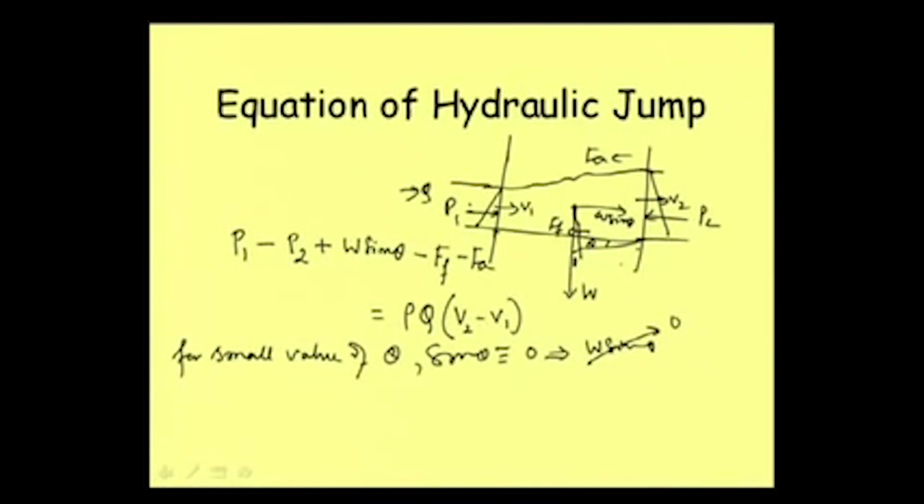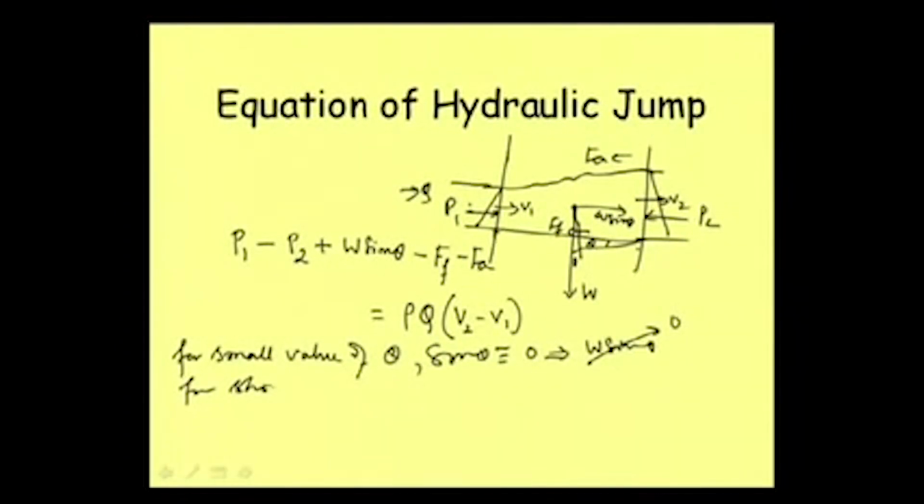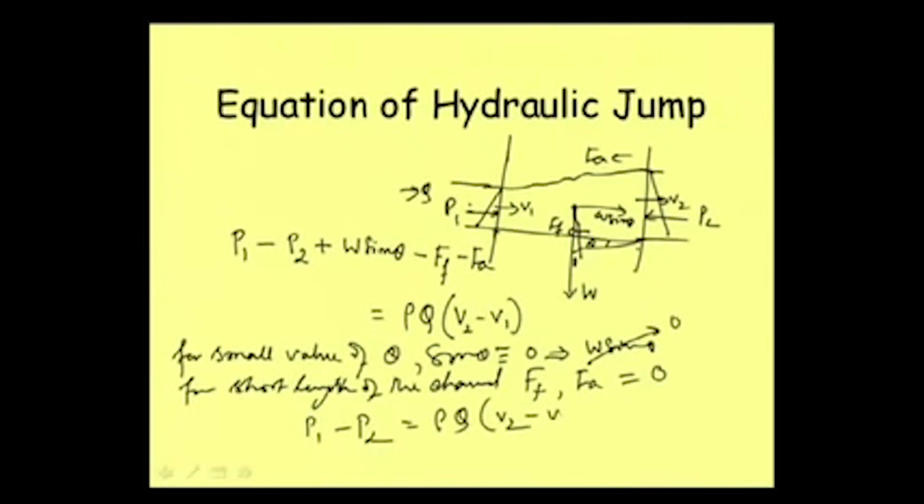If it is a long channel, friction has something to do, but in a very short portion the effect of friction can be neglected. So for a short length of channel, Ff and Fa can all be considered equal to 0. So we get P1 minus P2 equals rho Q into V2 minus V1.